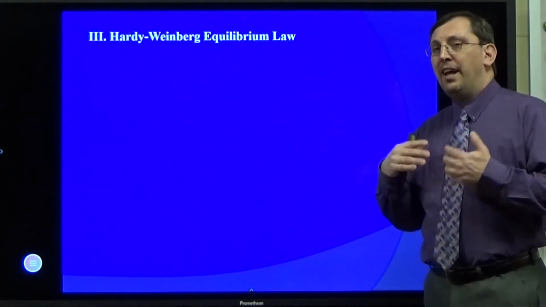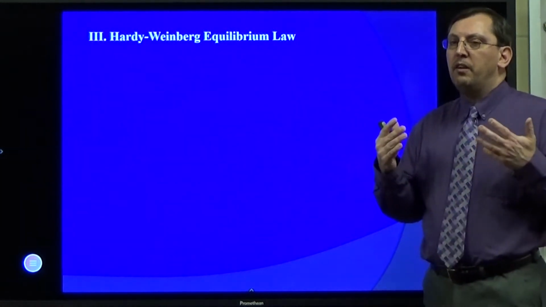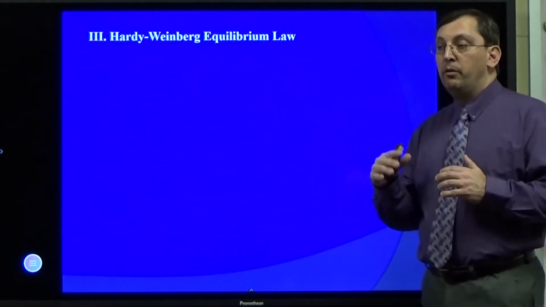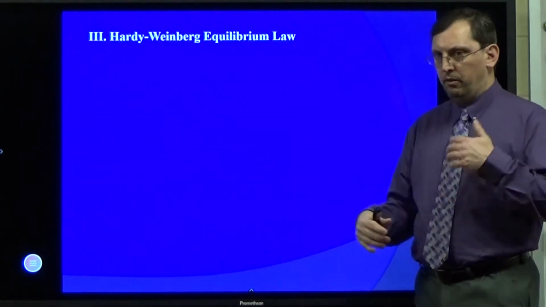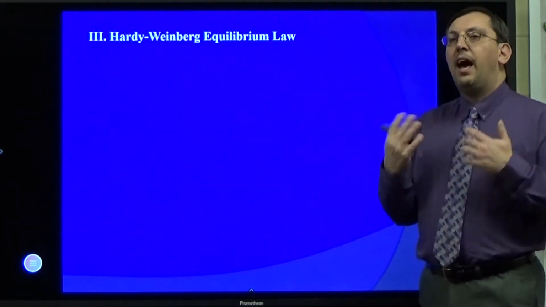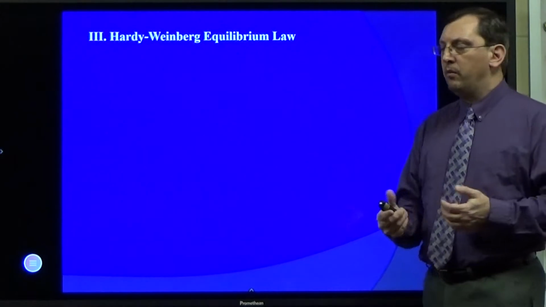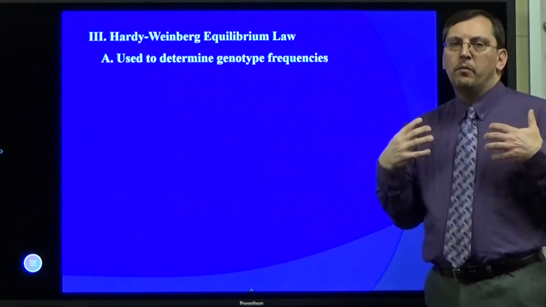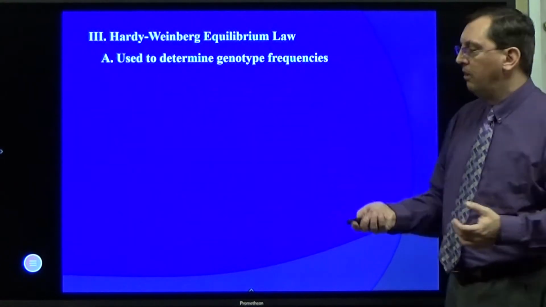But why would we want to know about an ideal population? Well, if you think back to statistical analysis, a lot of the models and different kinds of tests you can do use an expected versus an observed. Well, this would be our expected values. This is what we expect to get, so we'd be able to calculate it utilizing the expected values. So it's used to determine genotype frequencies that we would expect in a perfect ideal population.